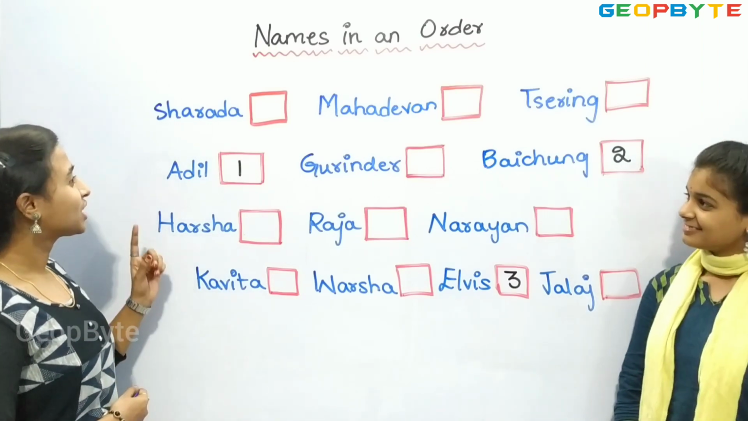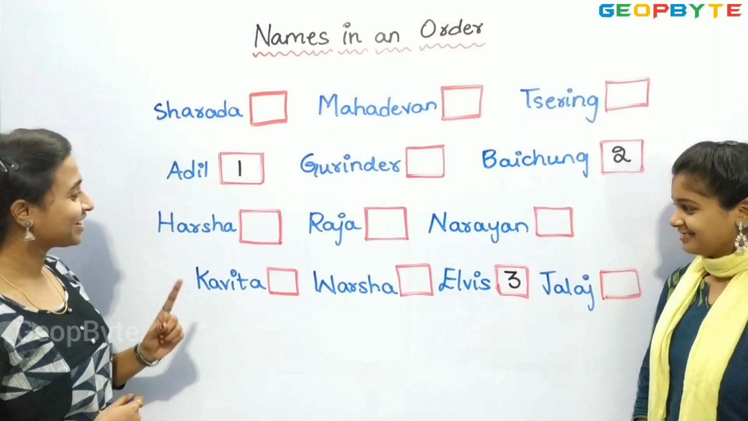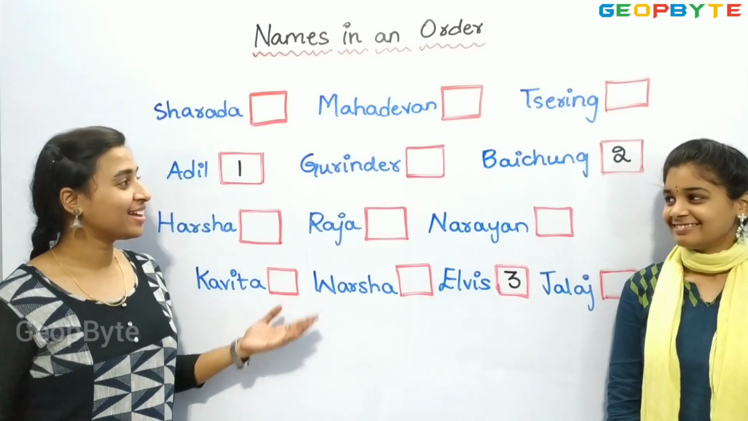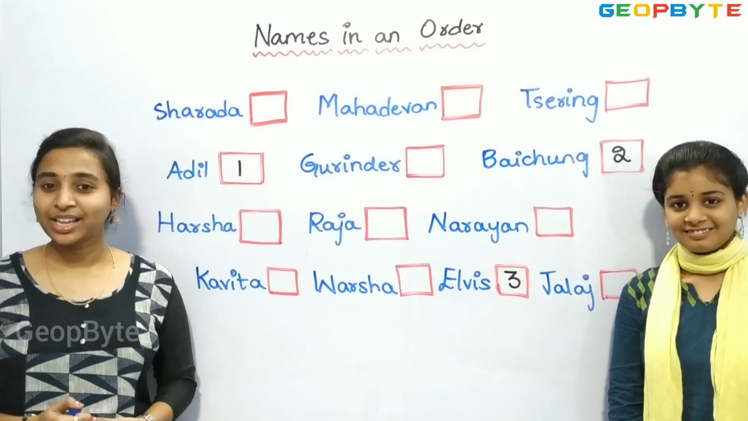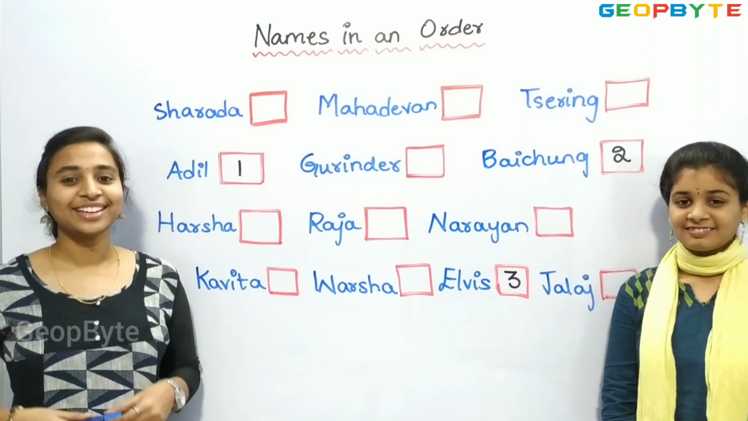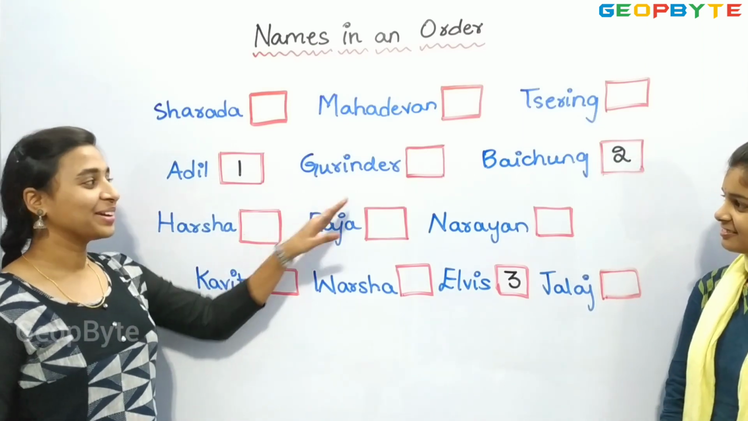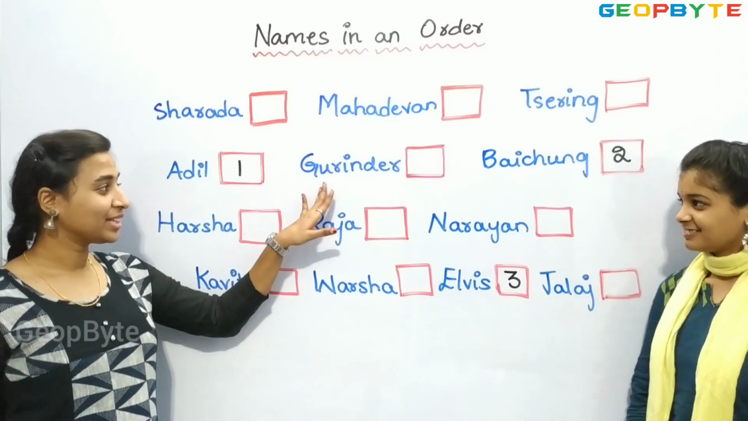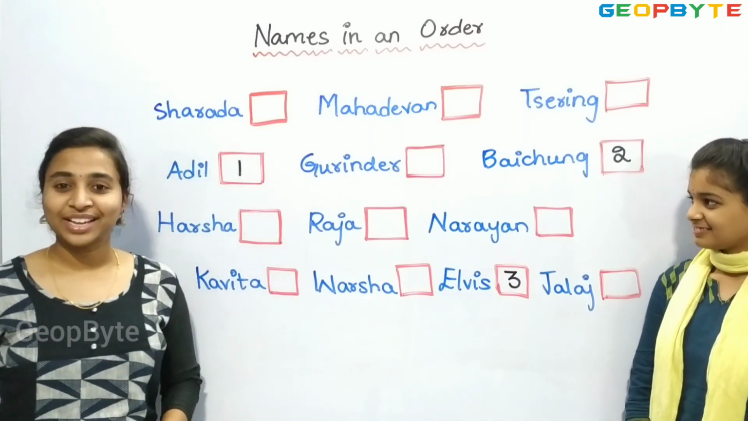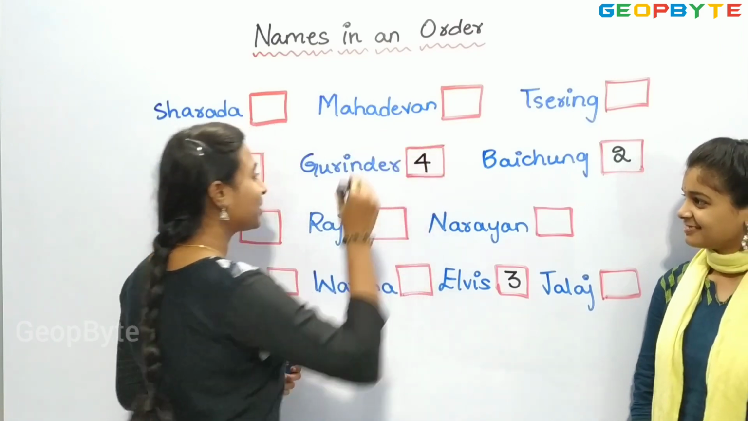Children, Sharada, Mahadevan, Sering, Gurinder, Harsha, Raja, Narayan, Kavita, Varsha, Jalaj. Children, here there is no name starting with the letter F. So let us see the next name starting with the letter G. Sharada, Mahadevan, Sering, Gurinder. Children, Gurinder name is starting with the letter G. So after 3 we get 4. Let us give the number 4 to Gurinder.